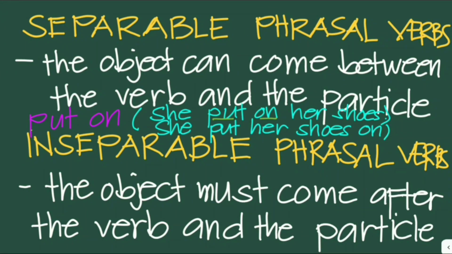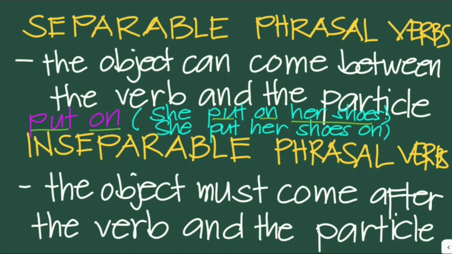The verb here is put and the particle is on, which means to dress oneself with something. So you can say, for example, she put on her shoes or she put her shoes on. The object here, her shoes, can come between the verb and the particle. So that is an example of a separable phrasal verb.